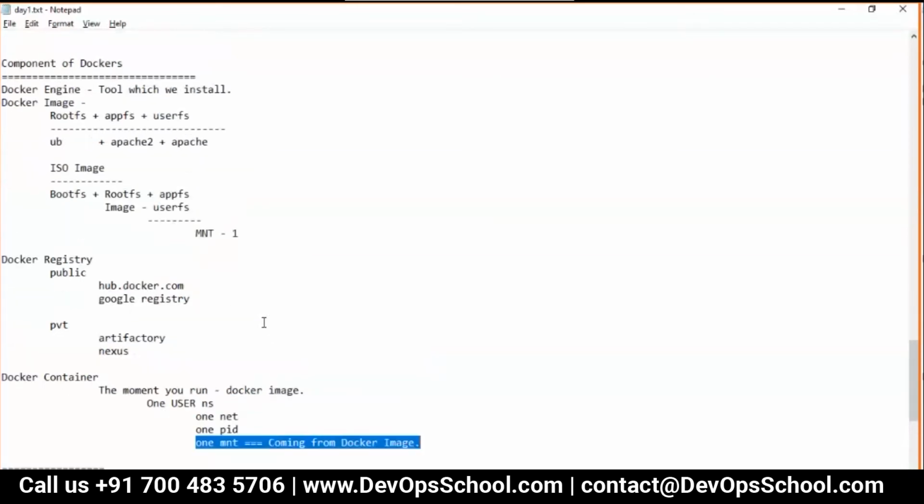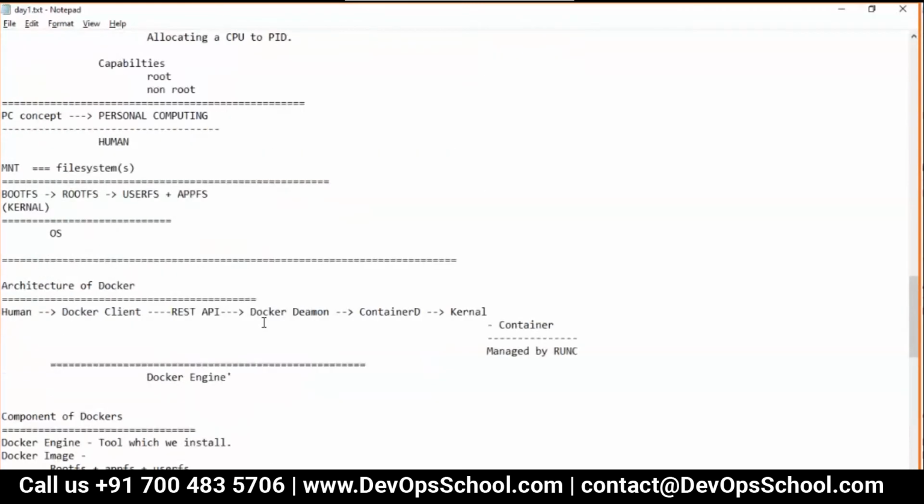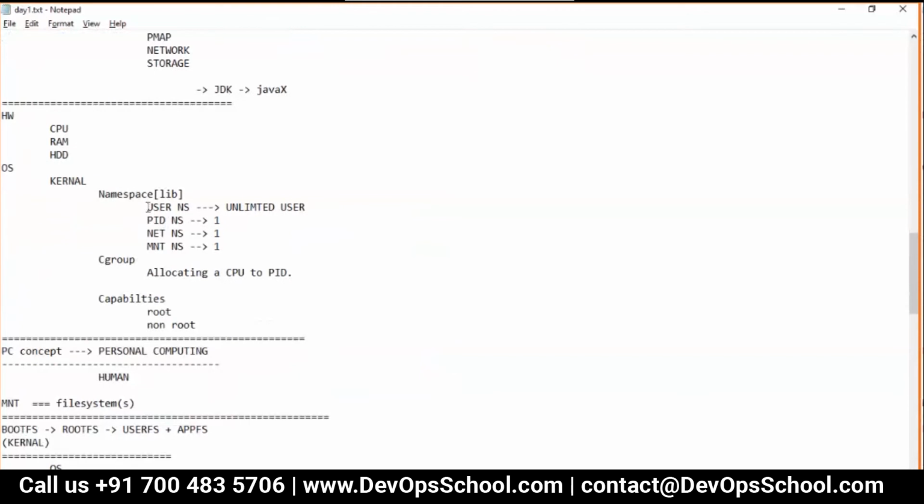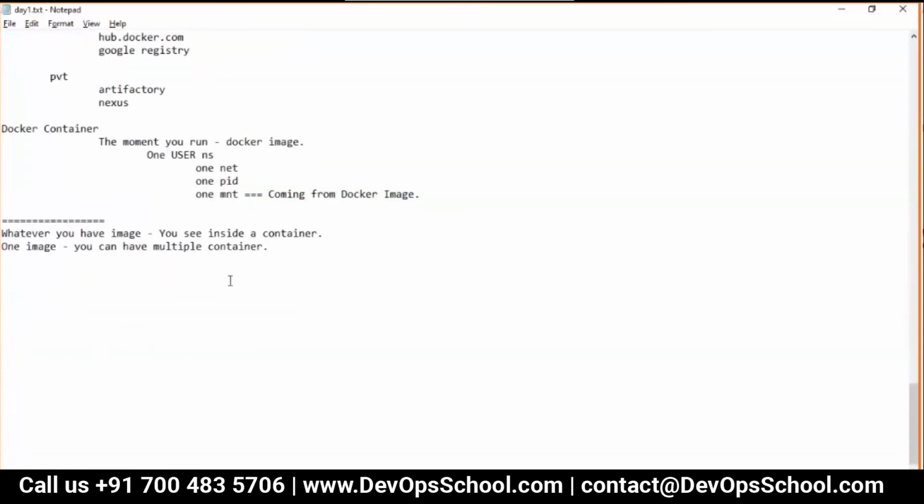So the application gets fooled, saying, boss, I got everything, because what do you need? User, you got it. PID, you got it. MNT, got it. Net, you got it. So let's run it. What's the problem? CPU also you're getting. Accessibility is managed by the kernel. Cgroups are also managed by the kernel. So you have everything. So let me run it. What's your problem?